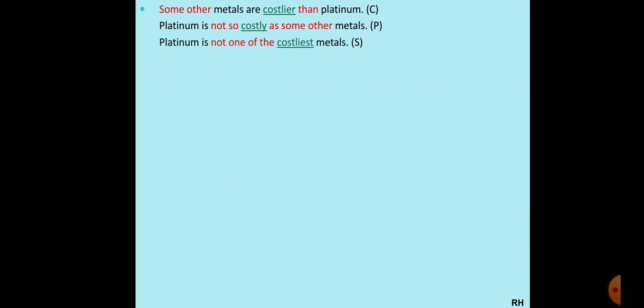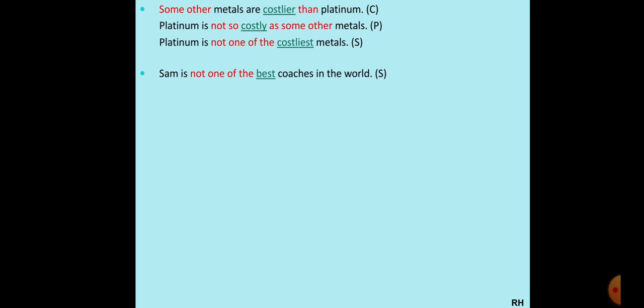Great. Now let's look at the superlative. Platinum again will come in the beginning, same as positive, "is not one of the", and "costlier" will become "costliest". Platinum is not one of the costliest metals. Great. Let's look at the next one. "Sam is not one of the best coaches in the world." Here you can see "not one of the", so that is your superlative, and then there's this "best". We have discussed this before. Good, better, best. Best is superlative.